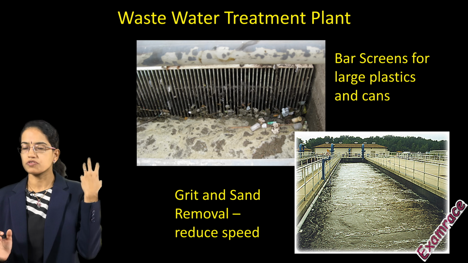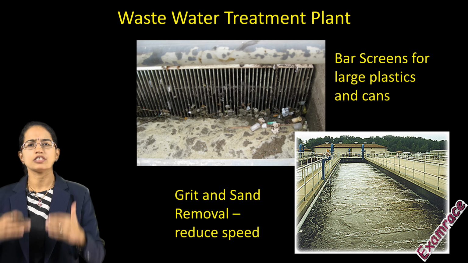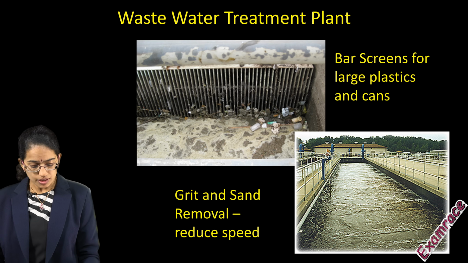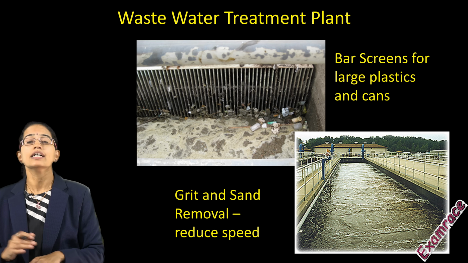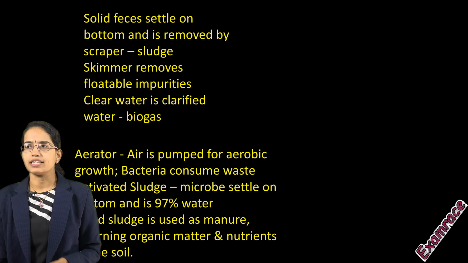So you have 2 stages of impurities that are removed. The first stage was very big pieces, very large containers that are seen. The second stage is the process basically of sedimentation. The third stage is scrutinizing the organic impurities. Now how is this done? This is done in 2 stages.